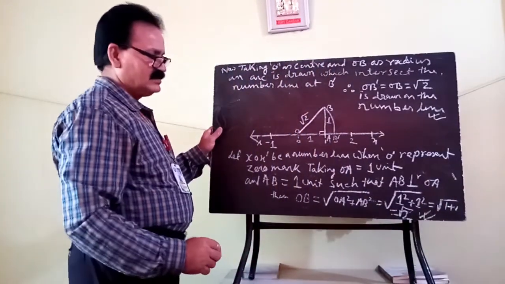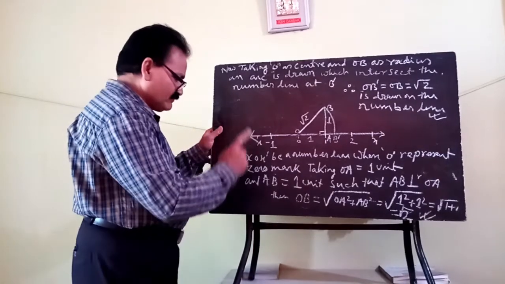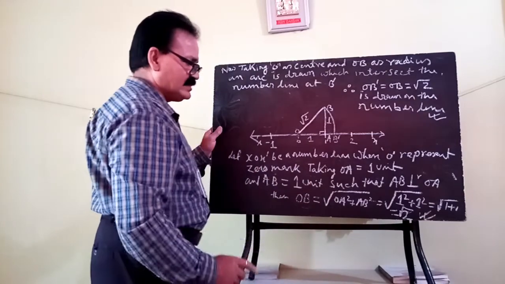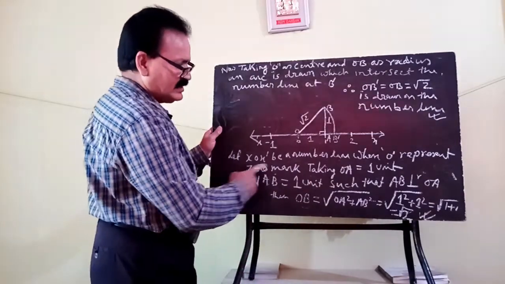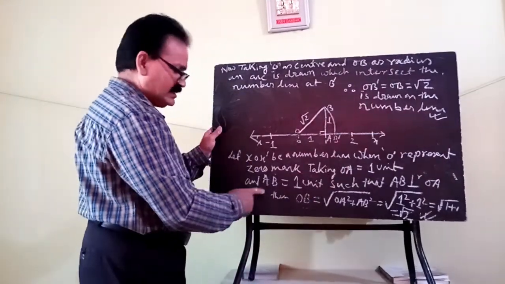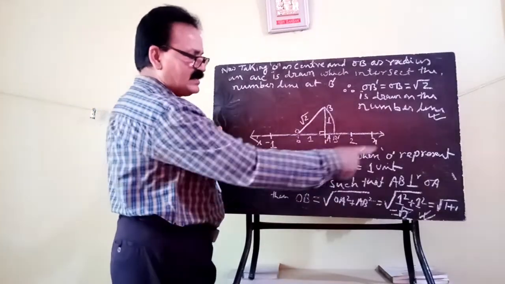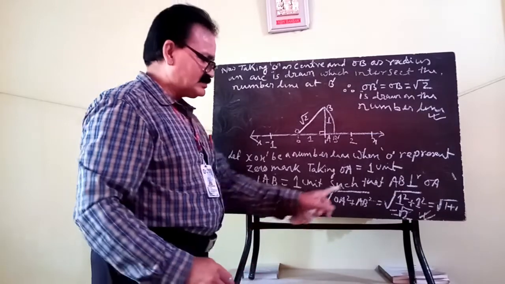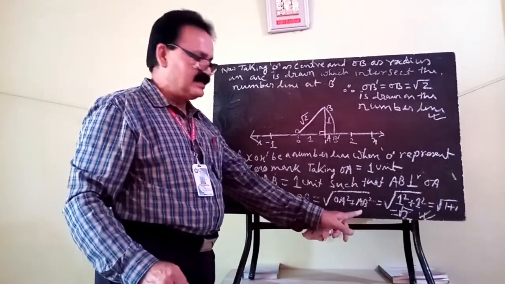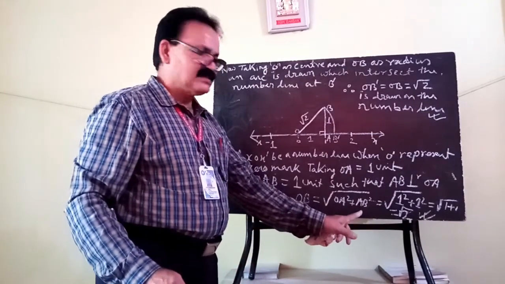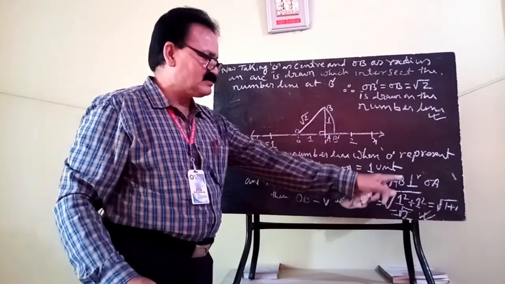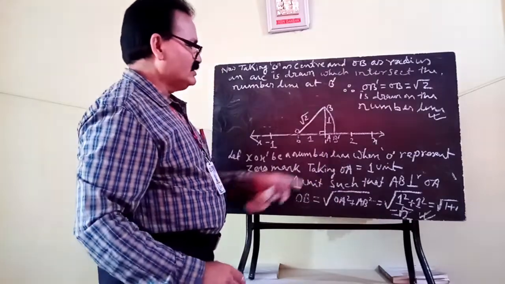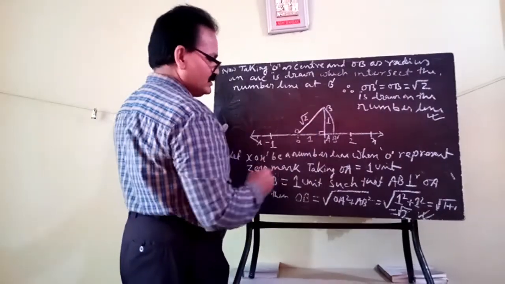For root 3, your first target is to draw the number line. Let X be a number line where O represents the 0 mark. Taking OA equal to 1 unit, AB equal to 1 unit such that AB is perpendicular to OA, then OB equals square root of OA square plus AB square. By applying the Pythagoras theorem, this is 1 square plus 1 square, which is 1 plus 1, that means root 2. Root 2 is your OB.